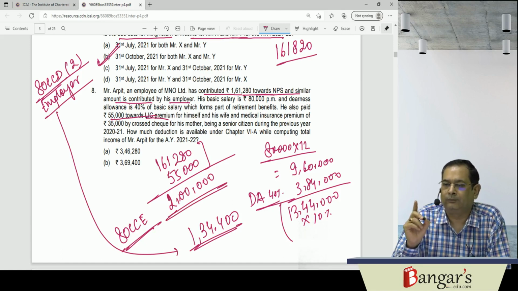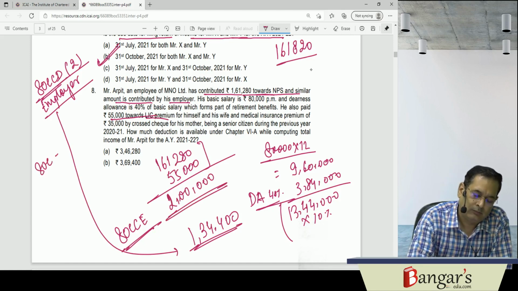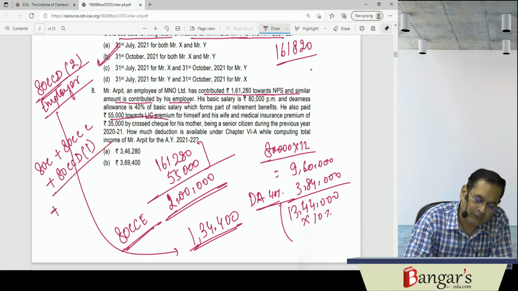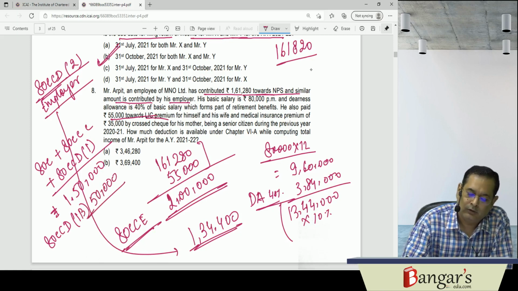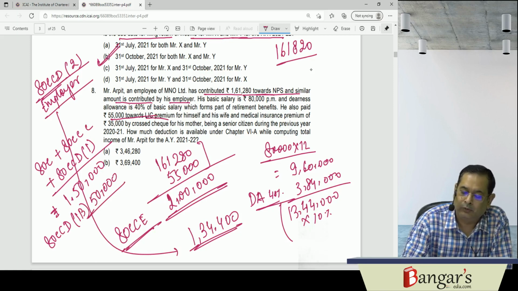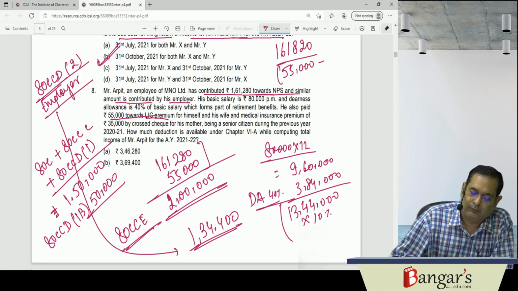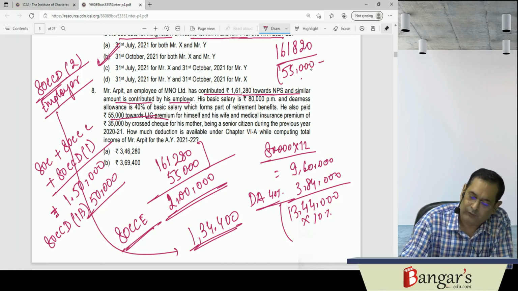That is 80C plus 80CCC plus 80CCD subsection 1, that will be 150, and 80CCD subsection 1B will be 50,000 rupees. So since he has already contributed 55,000 toward the LIC, he will take the balance amount for NPS, that is 105 NPS here.